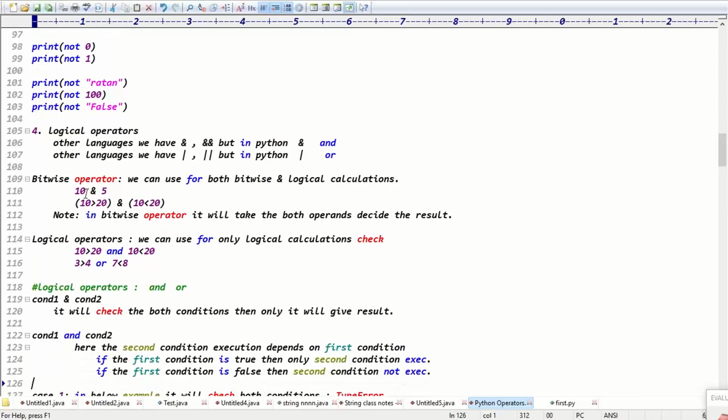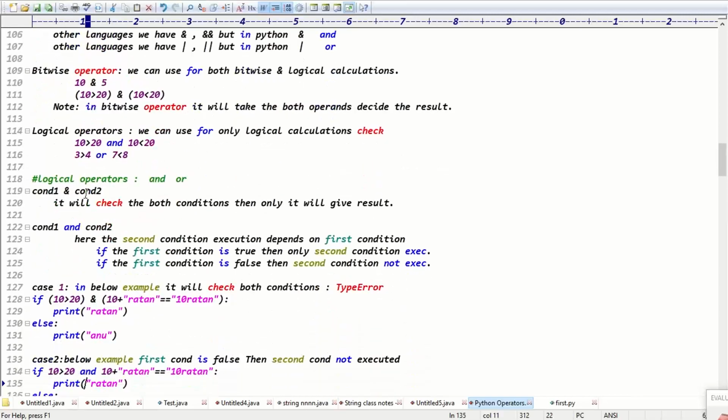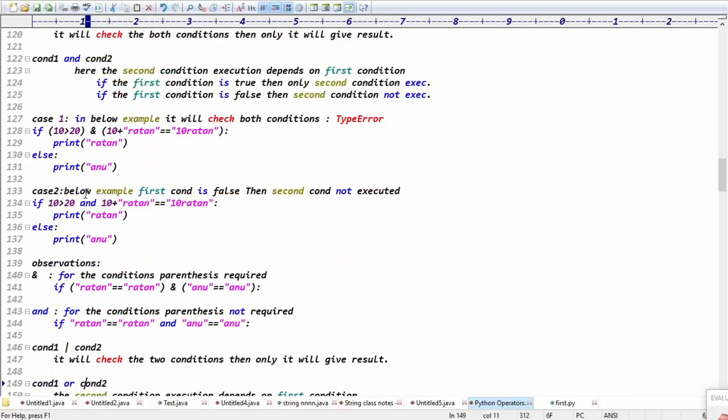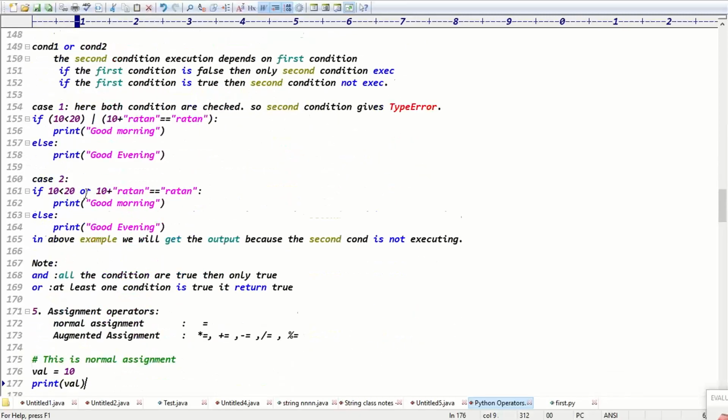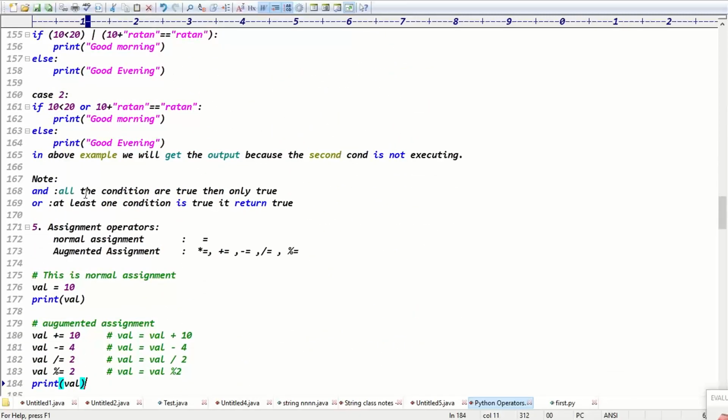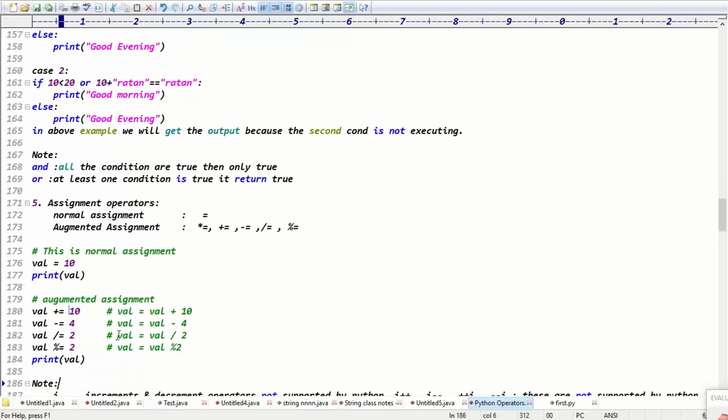For a logical operator, second condition execution depends on what? The first condition. Yes or no? Next we are checking assignment operators, guys. Normal assignment and augmented assignment. Normal assignment means val equal 10. Augmented means val plus equal 10, right? The meaning of val plus equal 10 is val equal val plus 10, right? Val equal val plus 10, val equal val minus 4, val equal val by 2, val equal val percent 2, right? Like this, guys.